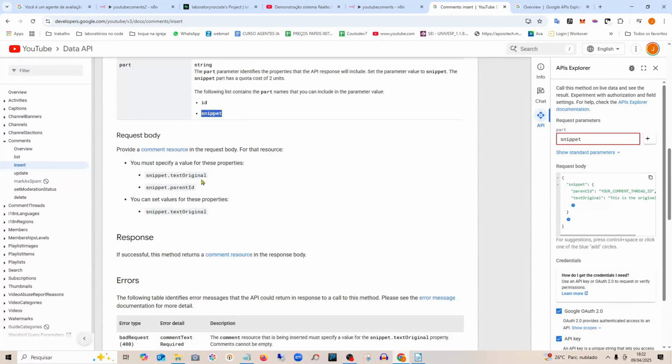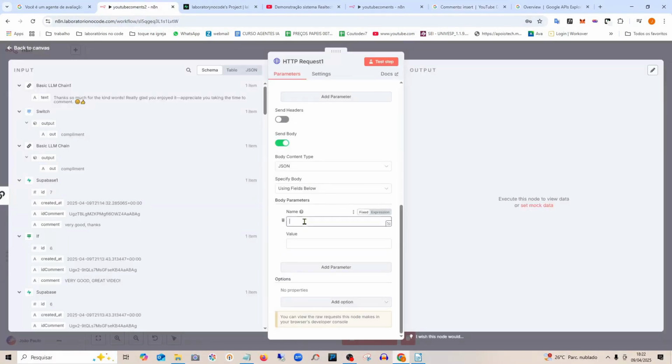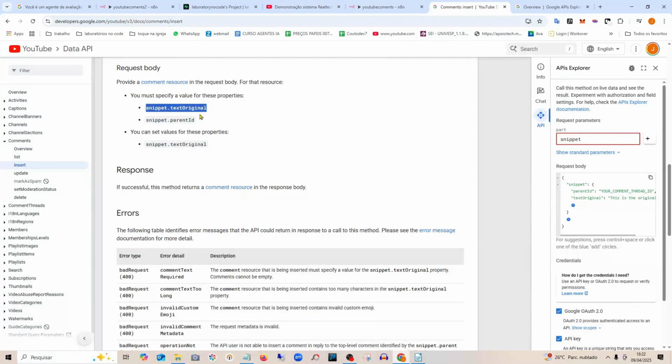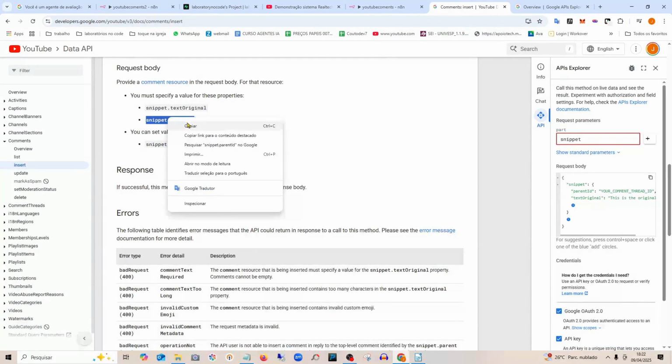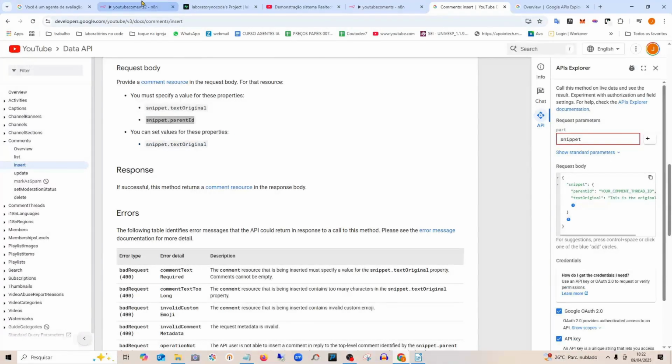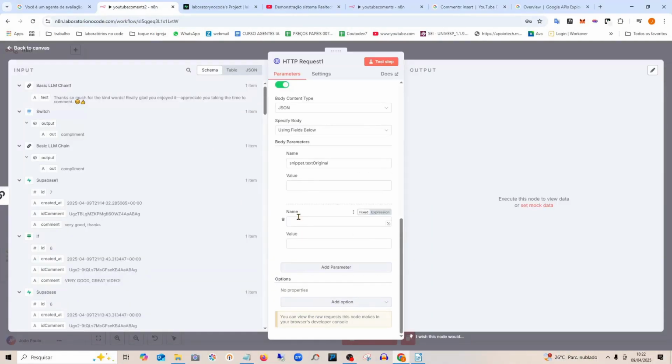I need to send this one here, which will be the response in this case. I also just need to send the ID right here, a little bit of the comment. I paste it here as well. I think that's it. Let's test it.